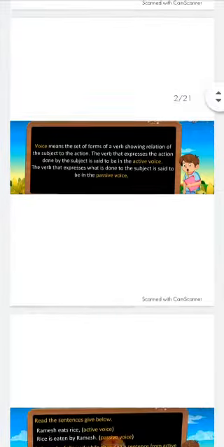Voice means the set of forms of verb showing relation of the subject to the action. The verb that expresses the action done by the subject is said to be in the active voice, and the verb that expresses what is done to the subject is said to be in the passive voice.